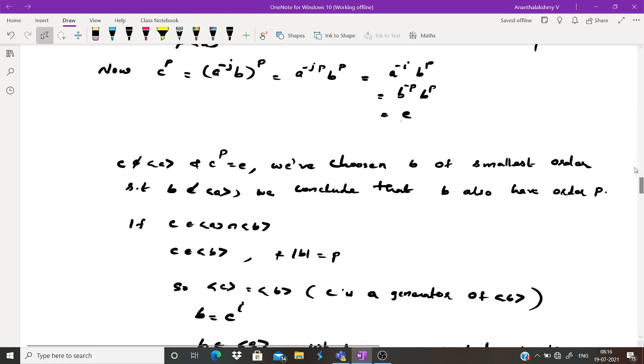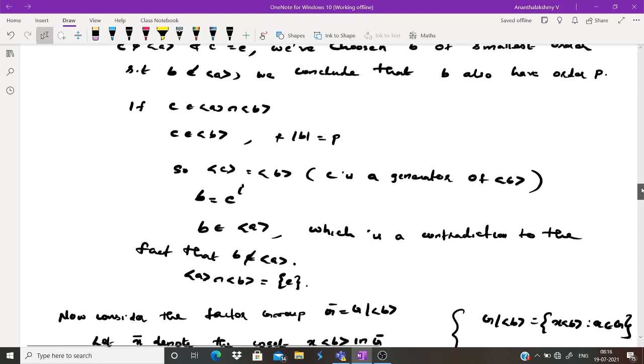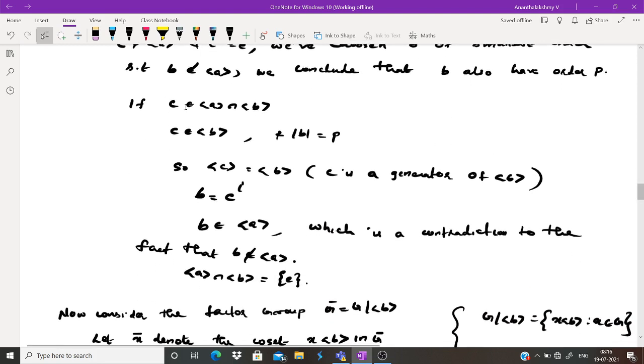Okay. Now take an element C belonging to the cyclic group generated by A intersection the cyclic group generated by B. So C belongs to both of these cyclic groups.